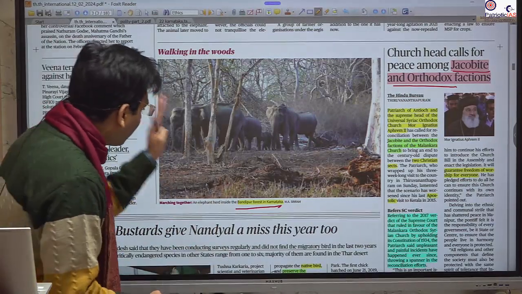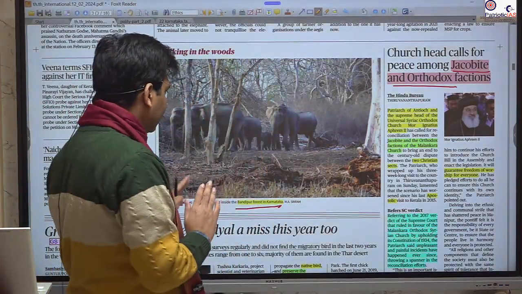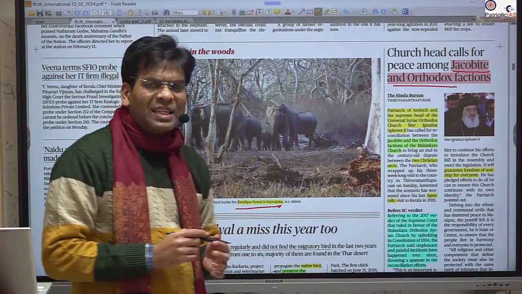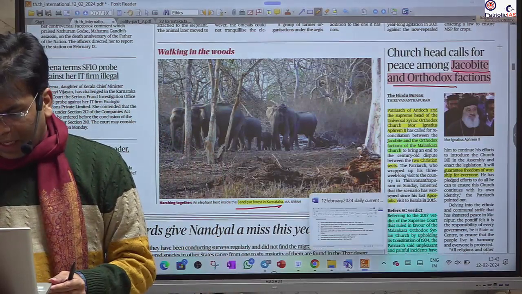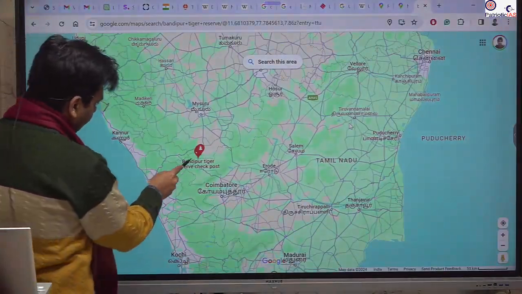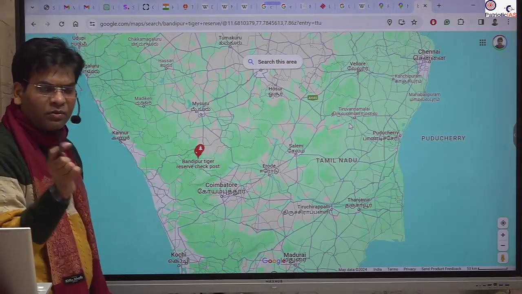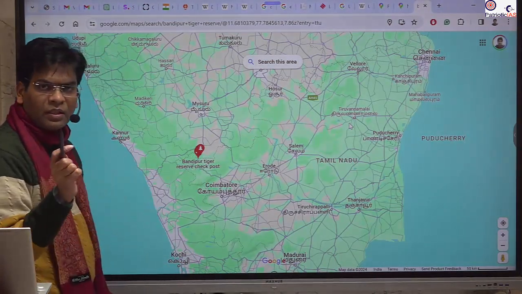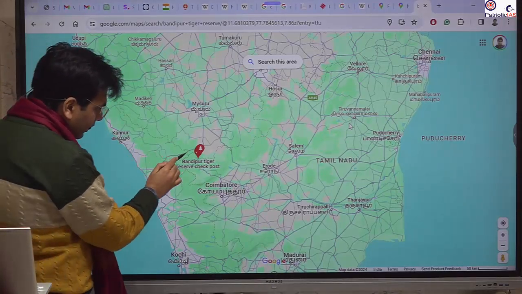It is on the border area. If you look at the small map, you will think that it is in Tamil Nadu. Let me show you. But as you enlarge it, this is Bandipur, and it looks like this is Tamil Nadu. Isn't it looking like it is in Tamil Nadu? See. Okay, so this is the same thing in the map.